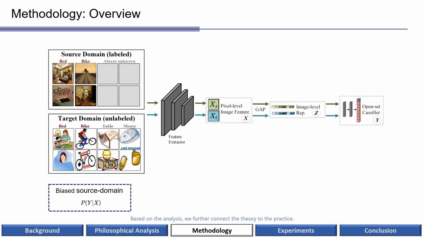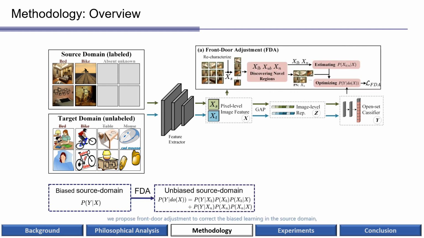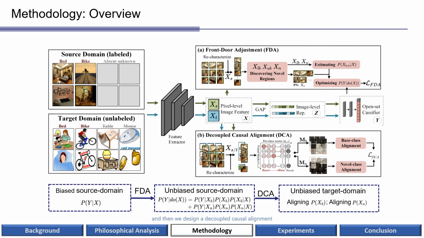Based on the analysis, we further connect the theory to the practice. Considering a biased classification baseline, we propose front-door adjustment to correct the bias learning in the source domain. And then, we design a decoupled causal alignment to transfer the debiased model to the target domain unbiasedly.